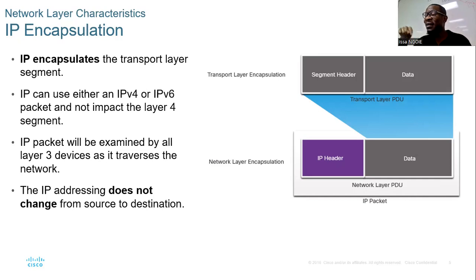And that router needs to examine the content of that message. That router will check the IP header: where this message is going, which protocol to use. This is the meaning of examining, right? And when they say that the IP address does not change from source to destination, it means that when I'm sending you a message, my IP and your IP that I want to reach will never change, right?